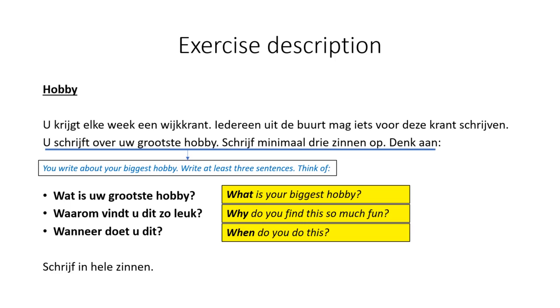So the instructions are first, what is your biggest hobby? Then, why do you find this so much fun? Why do you like this so much? And finally, when do you do this? Those are the 3 instructions that are the key of this exercise, that need to be in your writing work. And then finally you see the small sentence, "schrijf in hele zinnen." This will usually be there, and it means to write in complete sentences.